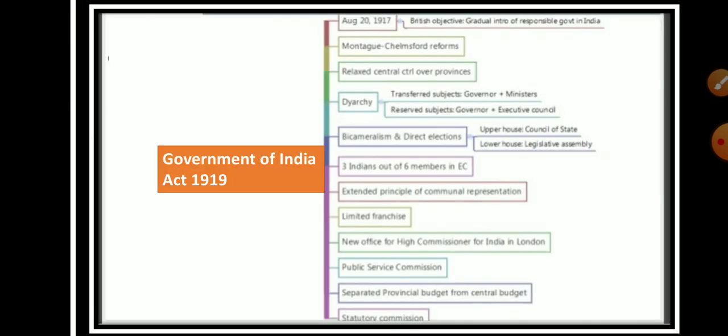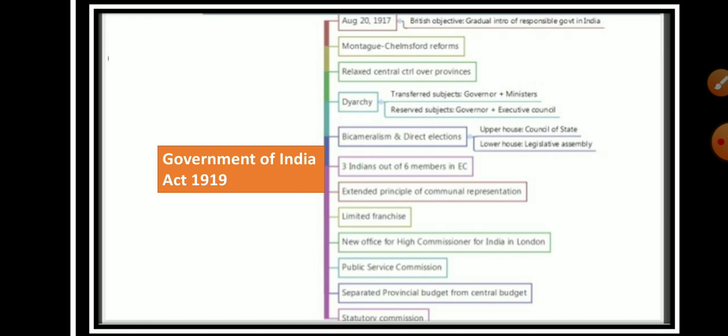What are the key features of this act? It relaxed the central control over the provinces, and it established a form of diarchy. And what do we mean by diarchy? Diarchy means it divided the provincial subjects into two parts, that is the transferred subjects and the reserved subjects. The transferred subjects were under the administration of the governor with the aid of ministers, who were responsible to the legislative council.